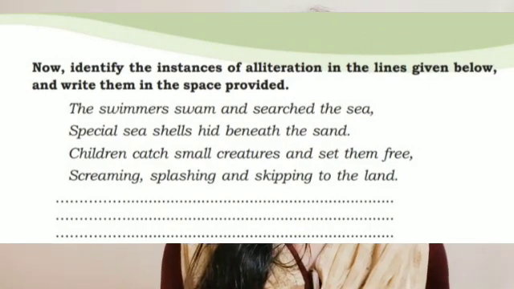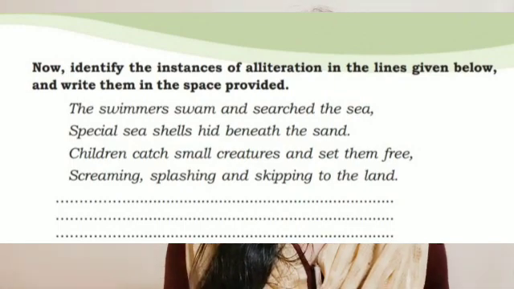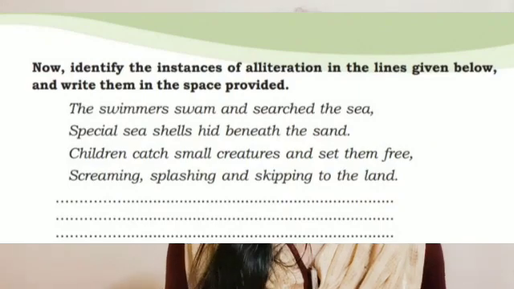Children catch small creatures and set them free, screaming, splashing, and skipping to the land. What do you want to do? You want to identify the alliteration from there. After identifying the alliteration, you want to write it in your notebook like this. First you want to write the line.